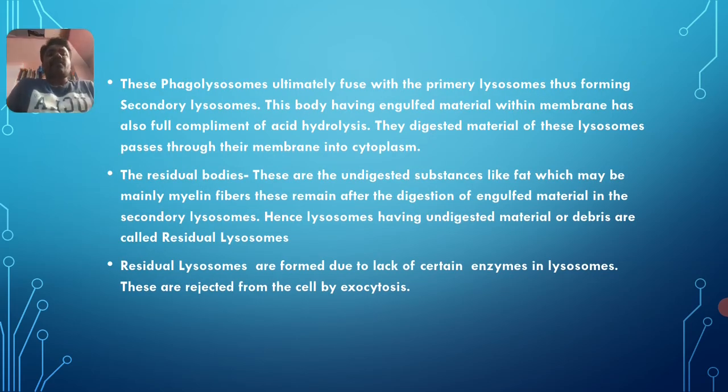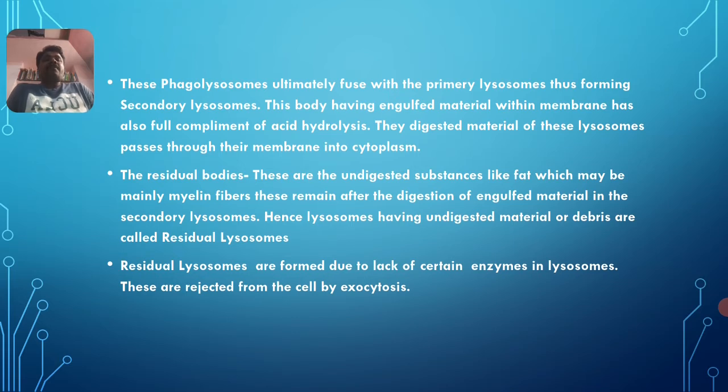These phagosomes ultimately fuse with the primary lysosomes. This sentence is a very important point of view. Primary lysosomes are nothing but pinched off vesicles from the Golgi complex or endoplasmic reticulum.